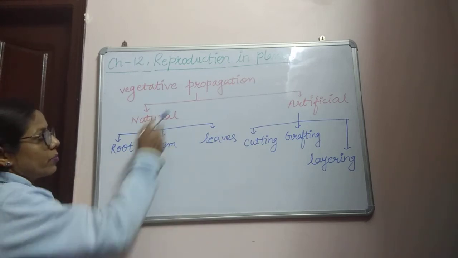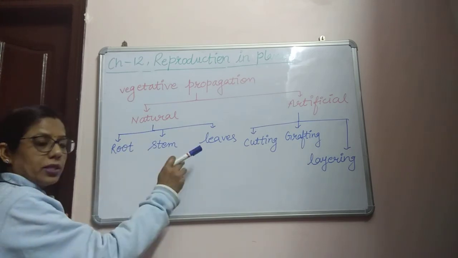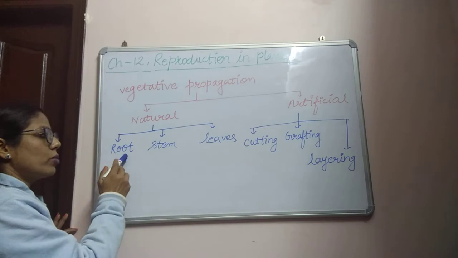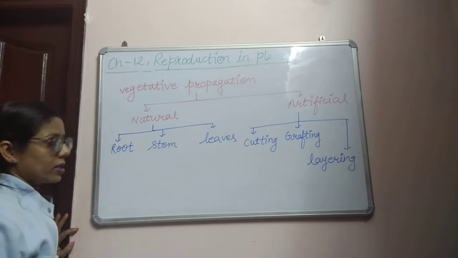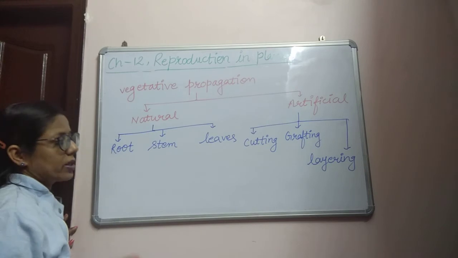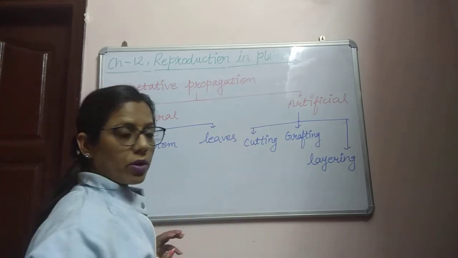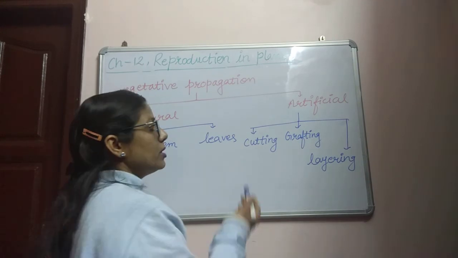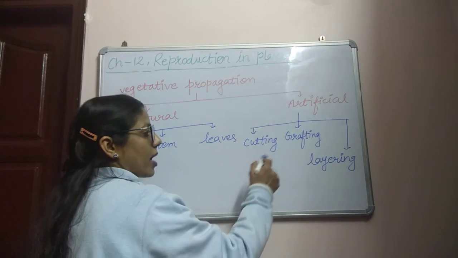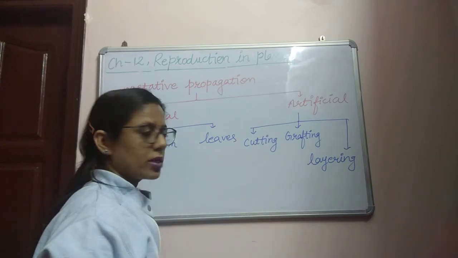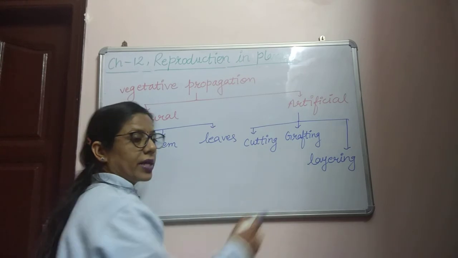Natural vegetative propagation can be done by different parts of the plant like root, stem and leaves, through which a new plant can grow. Artificial vegetative propagation can be done by human beings by artificial methods. It can be divided into three different types: cutting, grafting and layering.